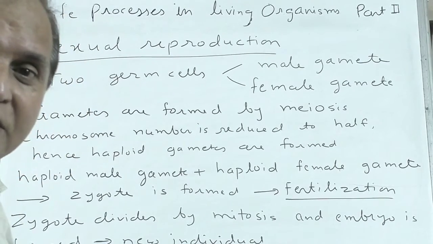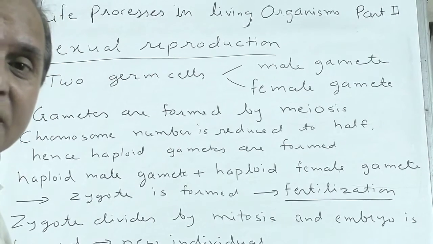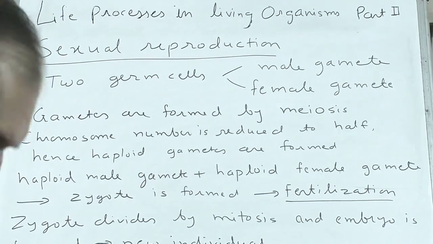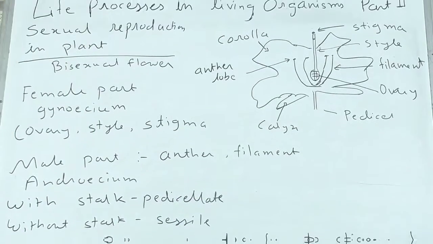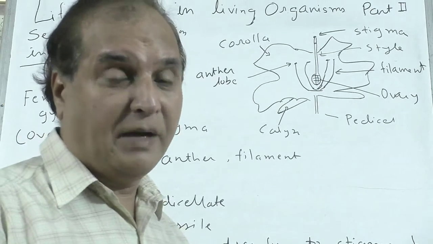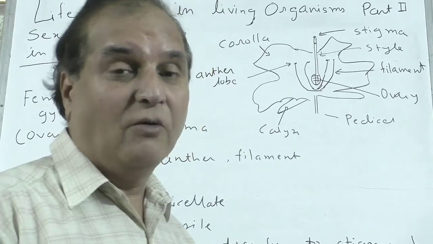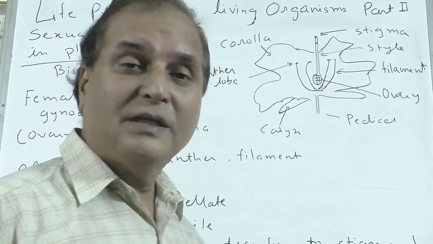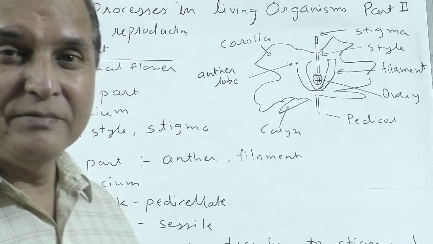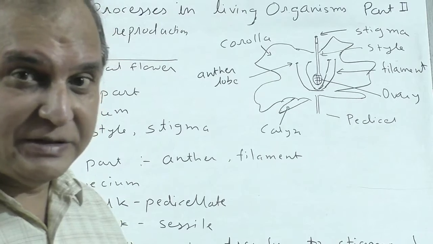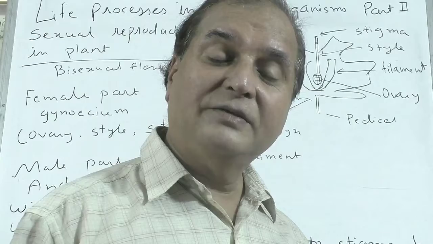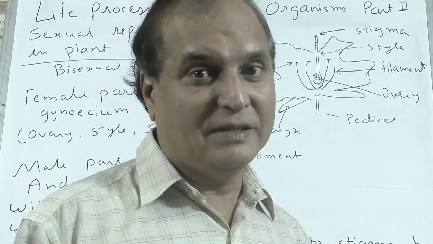Understood? Sexual reproduction. Now we will see how sexual reproduction takes place in a flower. Now we are going to study sexual reproduction in plants, mainly in flowers. Flowers are bisexual. Some flowers, monocot, dicot, you remember? Angiosperms are bisexual. It has a female part as well as a male part.